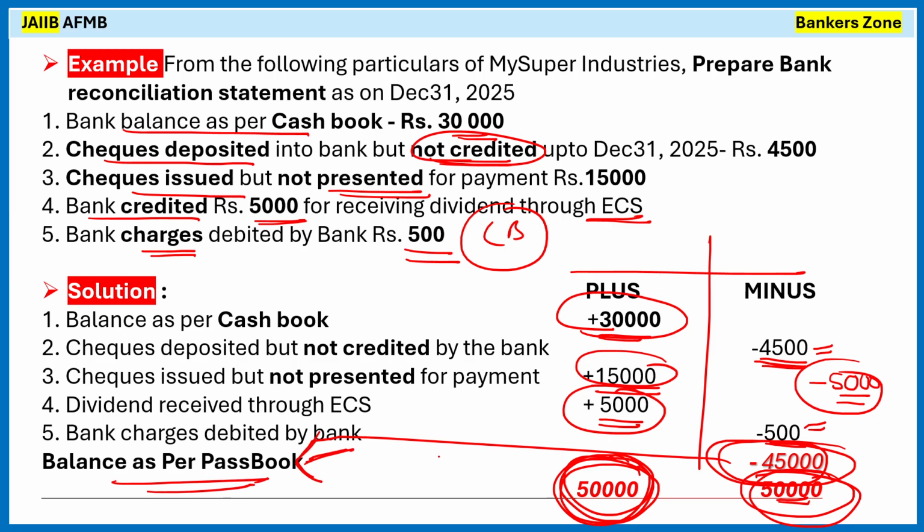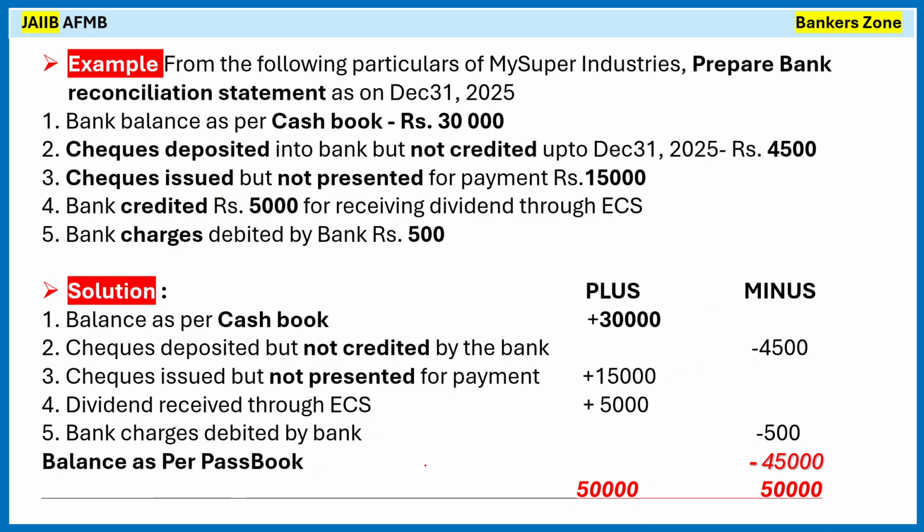So what is your balance as per the passbook? 45,000. So in that way only you have to approach in the examination. They will ask you in the examination that the balance as per the cash book is this much, this much, this much. Find out what will be the balance as per the passbook. Okay. So for that purpose you have to apply the rule. Cash book balance is given, so segregate plus and minus. So plus 30,000 they have given here. Okay. Now check deposited but not credited, check issued but not presented.